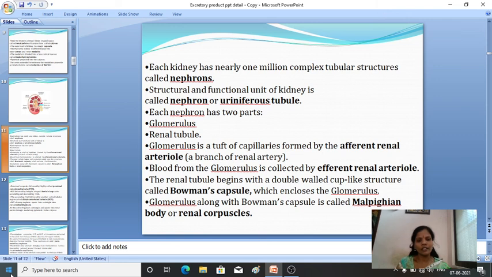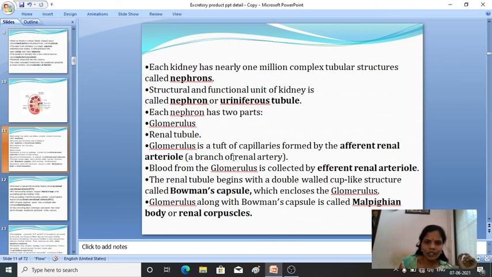Each nephron is made up of two parts: the glomerulus and the renal tubule. The glomerulus is a tuft of blood capillaries formed by the afferent renal arteriole, which is a branch of the renal artery.